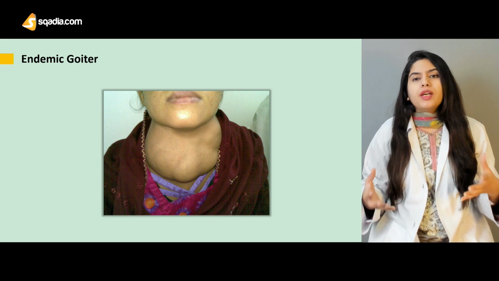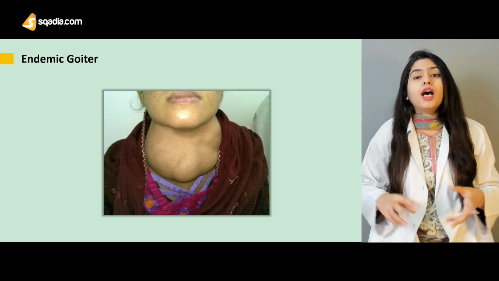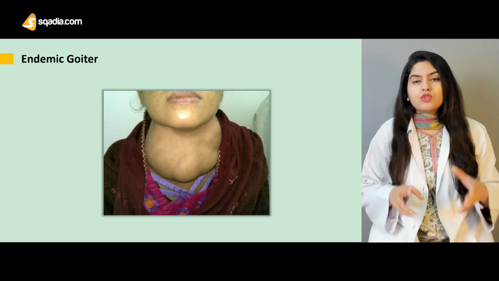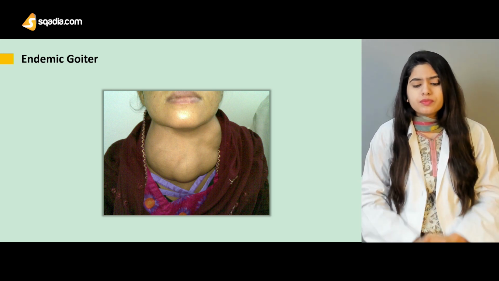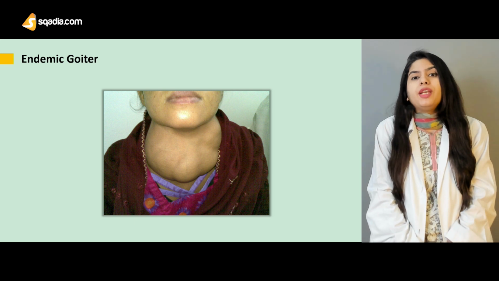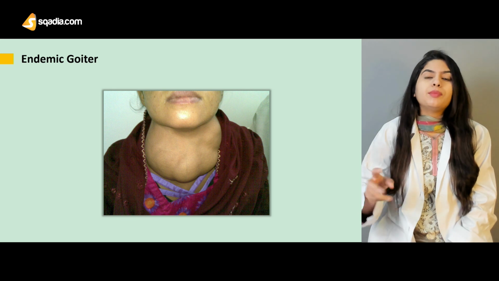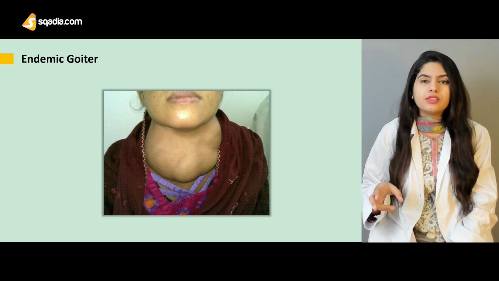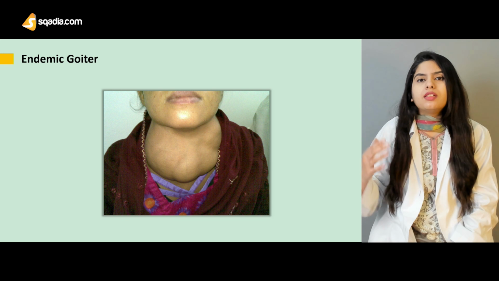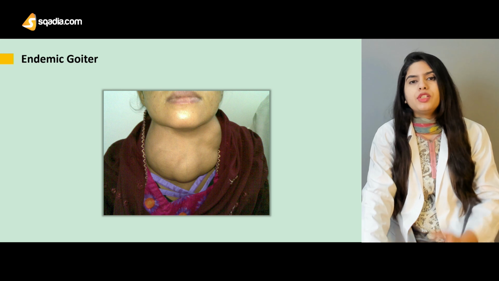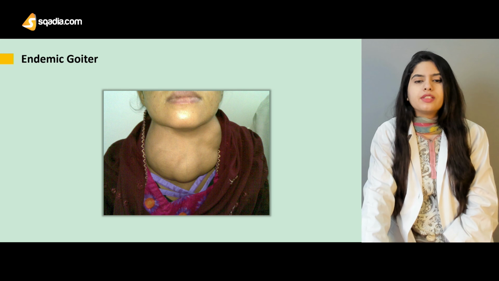Now, in most cases this endemic goiter is related to hyperthyroidism, but it can also be related to hypothyroidism. When the patient is suffering from the endemic goiter, then you know that the patient is suffering from iodine deficiency. So the treatment can be replacement or iodine therapy, and the goiter or hypothyroidism can be treated well by using iodine in the food or as a pharmacological agent.